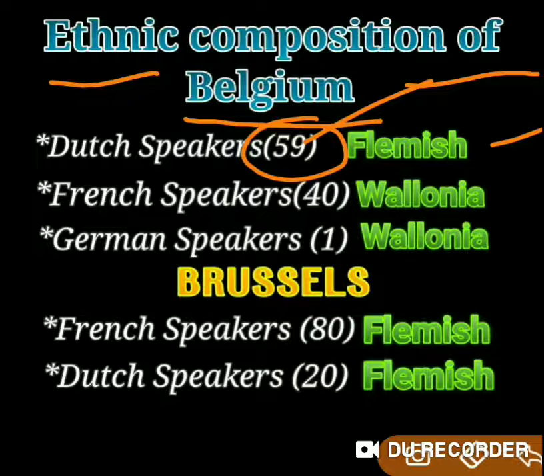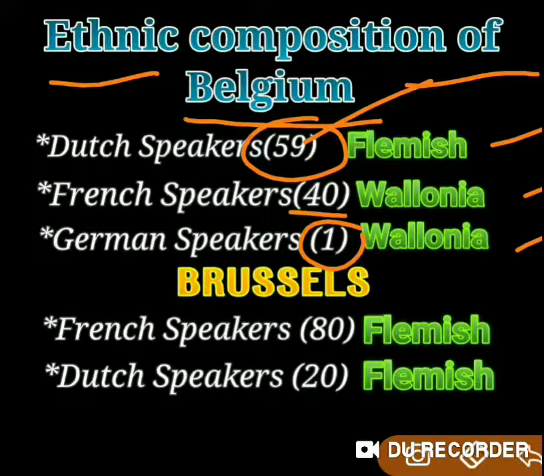And there are French speaking people who comprise 40% of the total population and live in the Wallonia region. And there are German speakers also, who comprise 1% of the total population and live in Wallonia. Please try to understand this ethnic composition so that you can very easily understand the concept of power sharing.